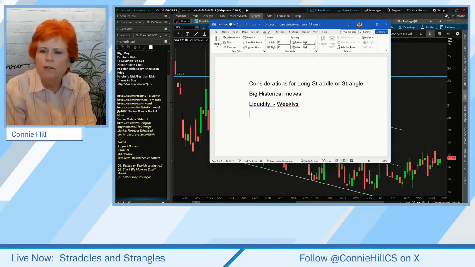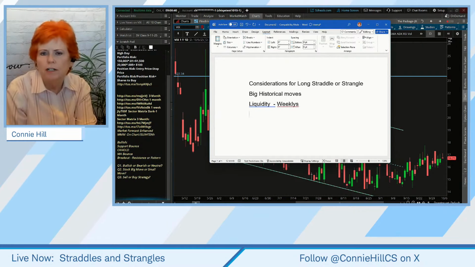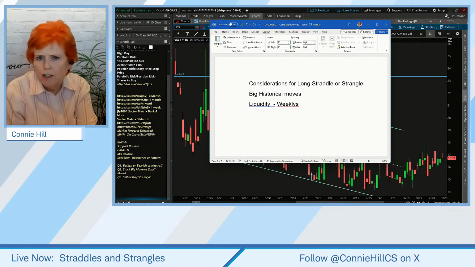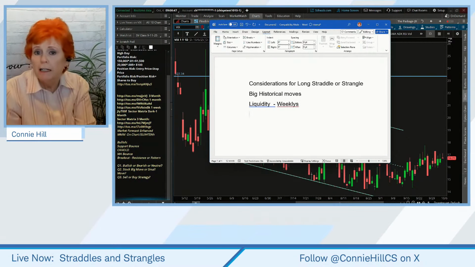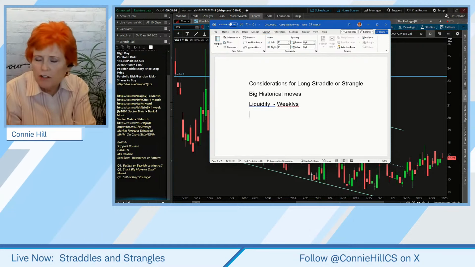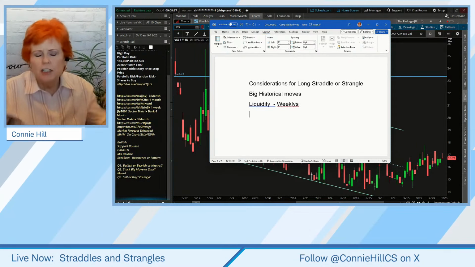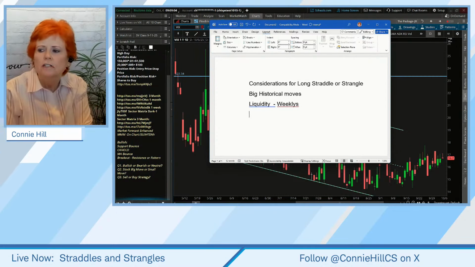Now, as we go into an earnings season, what happens with implied volatility? It has a tendency to run up, doesn't it, as we go into earnings? So if we're considering this strategy and we're like, oh, XYZ is announcing tomorrow, some people might get into a trade at that time, but you have to understand the implied volatility is going to be really high. What does that mean? It means your options are going to be really expensive. And so if you can kind of plan ahead a little bit, maybe there's particular stocks you like to trade over earnings, then you might consider, when do they announce and get in before then.